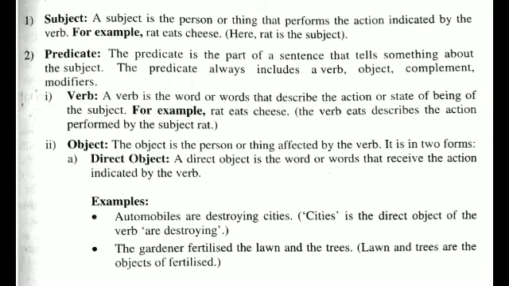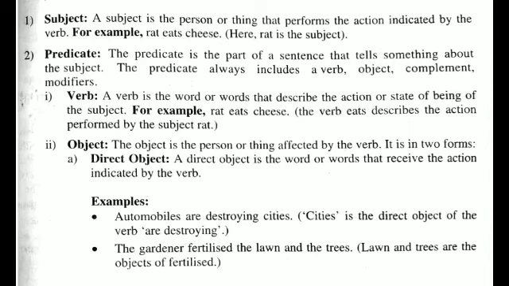Here rat is the subject. Number 2, predicate. The predicate is the part of a sentence that tells something about the subject. The predicate always includes a verb, object, complement and modifiers.